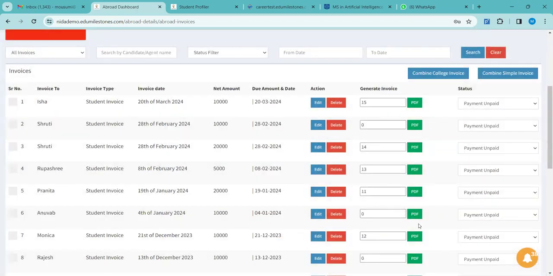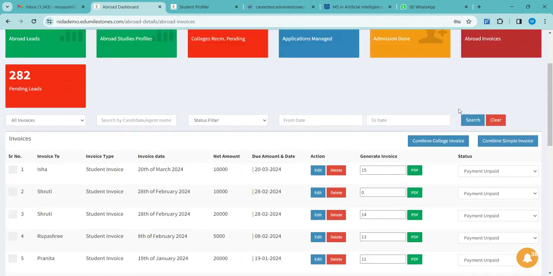Thank you. What I didn't understand is you said it won't go to the student, you'll have to do it manually. What do you mean by manually? When you click PDF, it will be downloaded to your system, right? Then you share it with the student. That is what I referred to as manually. On the mail you can do. Okay, all right. Thank you.